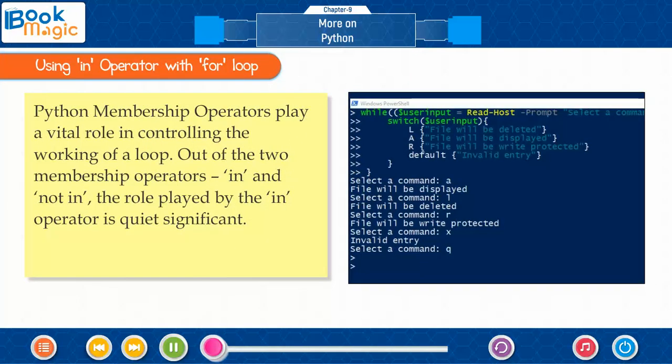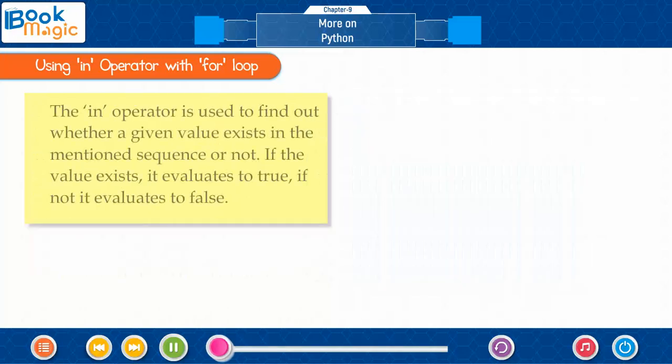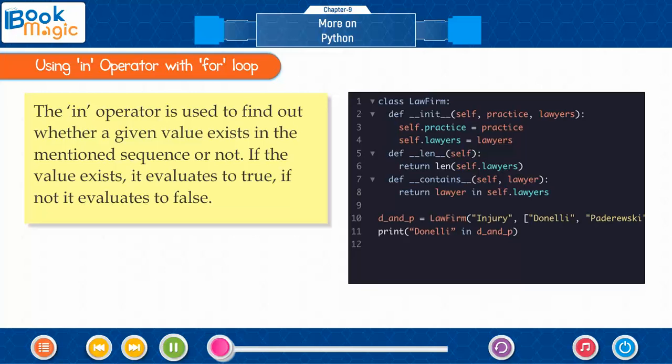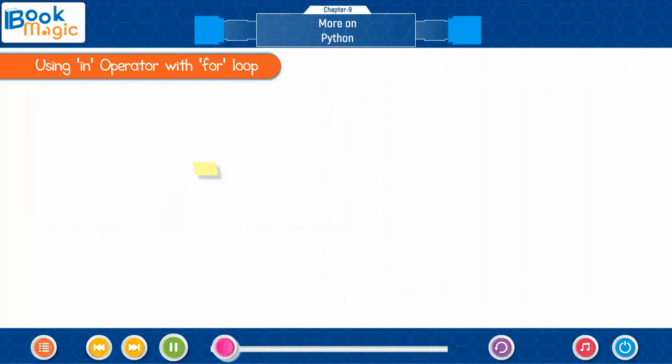Using the in operator with the for loop. Python membership operators play a vital role in controlling the working of a loop. Out of the two membership operators, in and not in, the role played by the in operator is quite significant. The in operator is used to find out whether a given value exists in the mentioned sequence or not. If the value exists, it evaluates to true. If not, it evaluates to false.